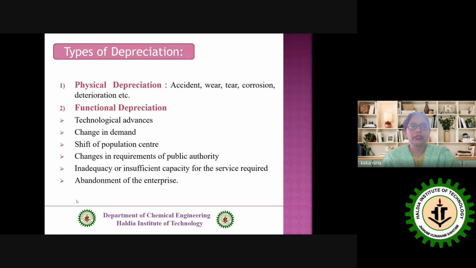Now, based on different reasons, we classify two types of depreciation: physical depreciation and functional depreciation. The physical depreciation actually depends upon accident, wear, tear, corrosion, and deterioration, etc. And the functional depreciation is due to technological advances, change in demand, shift of population center, changes in requirement of public authority, inadequacy or insufficient capacity for the service required, abandonment of the enterprise. Now, if we follow these two types, we can very easily say that physical depreciation estimation is much easier than functional depreciation.